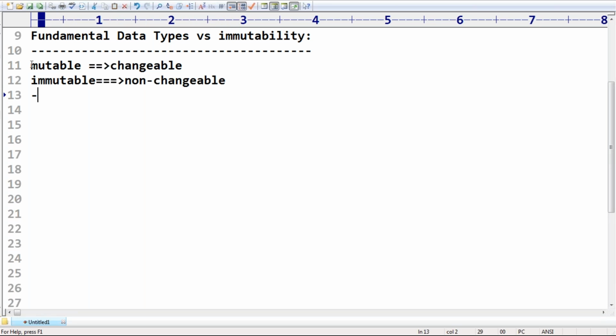There are some people who are never going to change. Their attitude is always fixed. Even if we tell them multiple times, don't sleep in the classroom, they never listen. Once the class starts, they automatically keep on sleeping. This type of nature is by default considered a non-changeable nature. They are never going to change. Immutable means non-changeable.